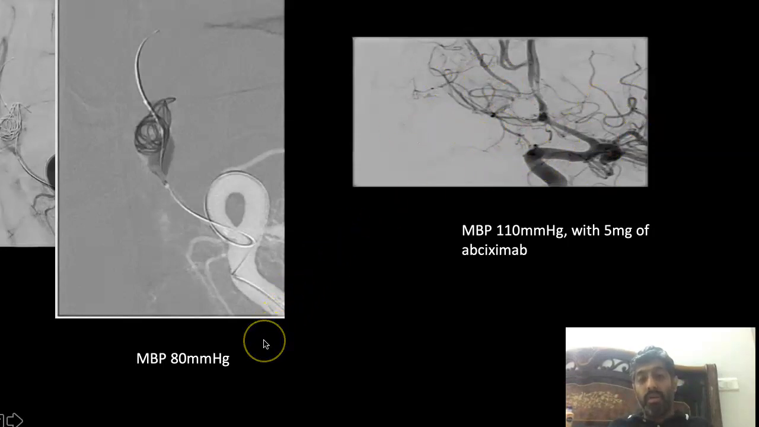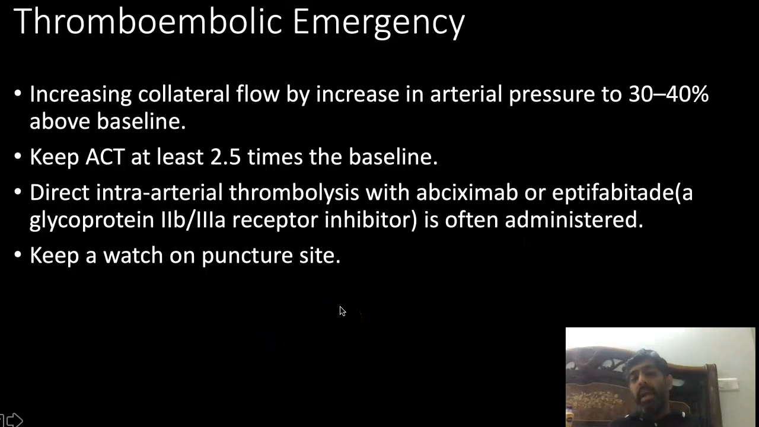You just have a mean blood pressure of 80 and now a mean blood pressure of 110, and at the same time I will say you increase heparinization, so you increase the ACT at the same time. That's what you are doing, and that is what they are doing, they are injecting the intra-arterial platelet inhibitors.